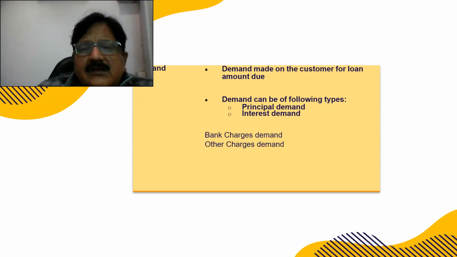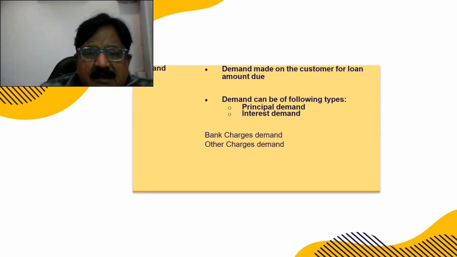Demand is made for the customer for the loan amount due. We write a mail or a letter, and we may also talk to him verbally. So there are two demands, principal and interest demand. Bank charges demand and other charges demand may also be there, such as prepayment charges, late payment of installment charges, and EMI charges.